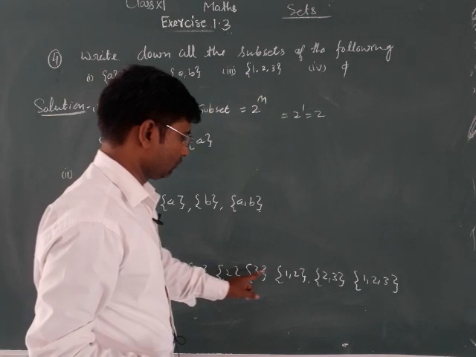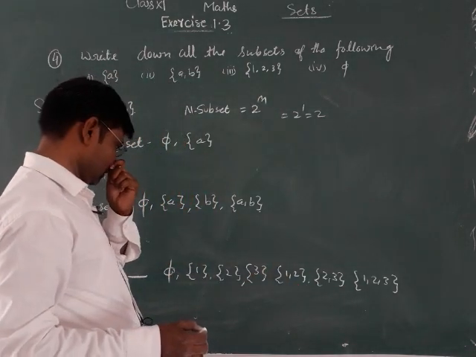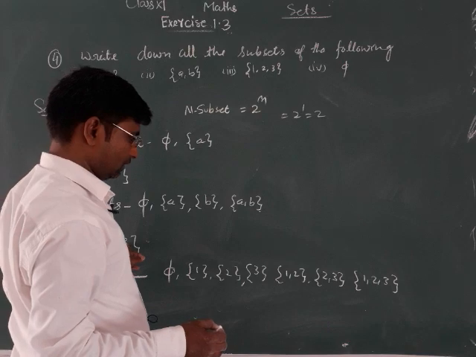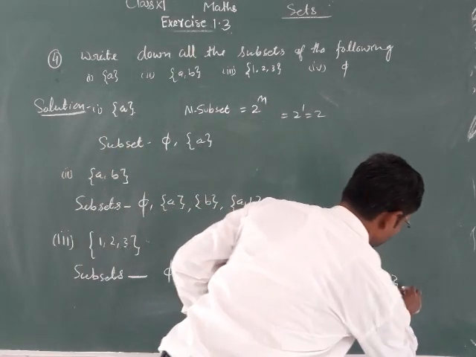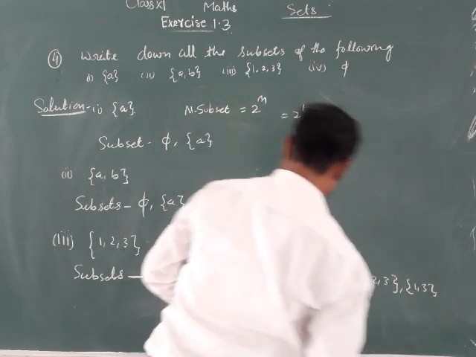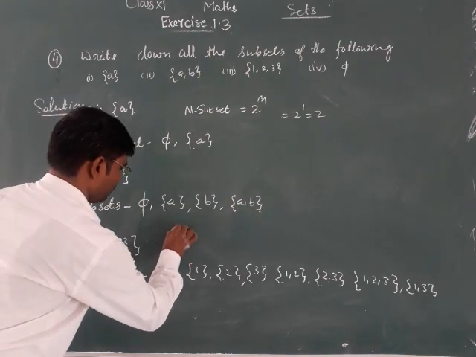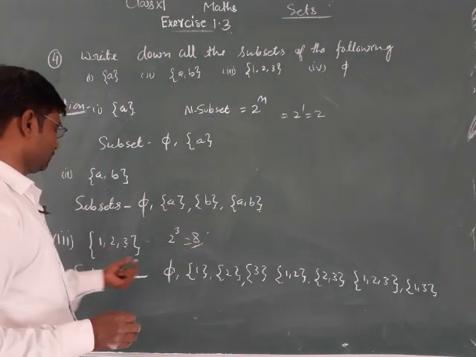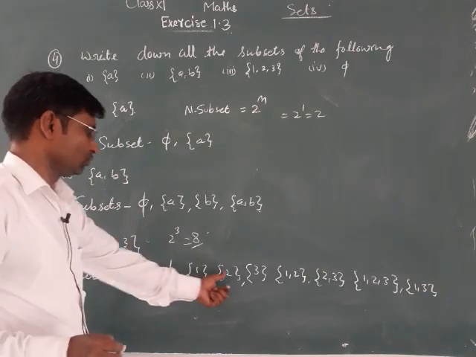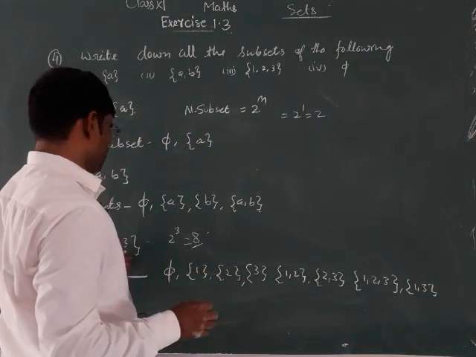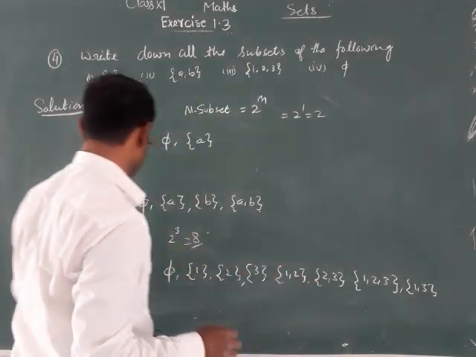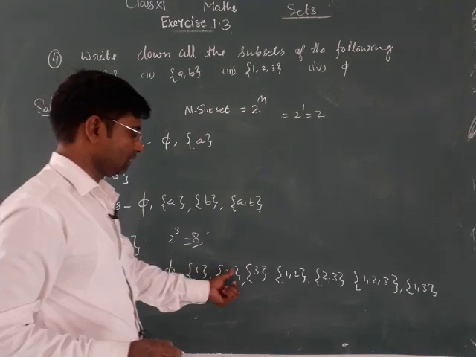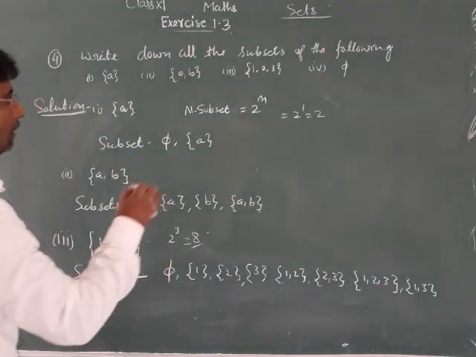So 1, 2, 3, 4, 5, 6, 7, 8. This is 2 to the power 3, since there are 3 elements, so there are 8 subsets. And fourth: